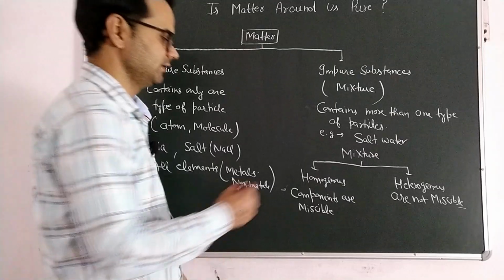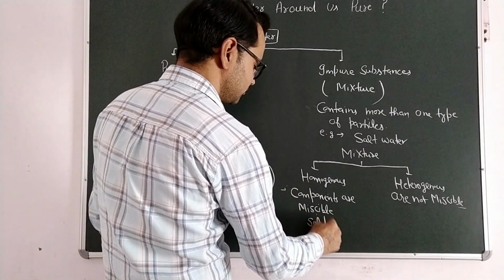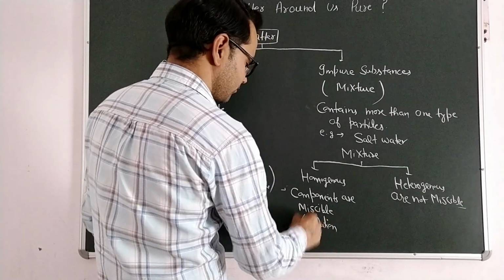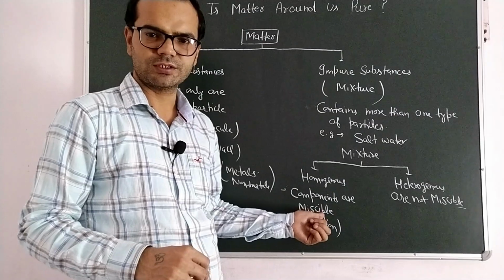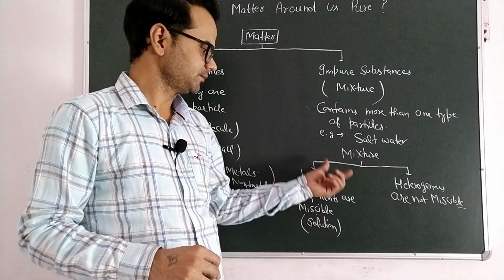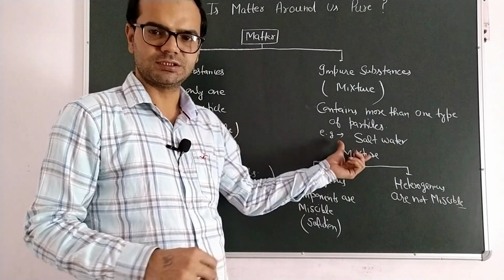A homogeneous mixture is called a solution. So a solution is always homogeneous in nature. A solution is a homogeneous mixture.